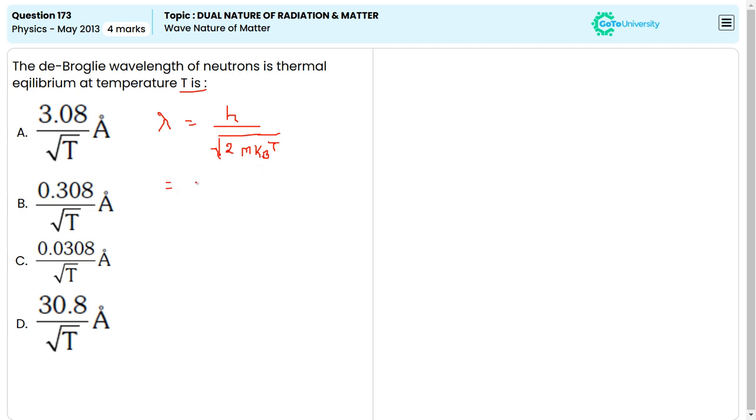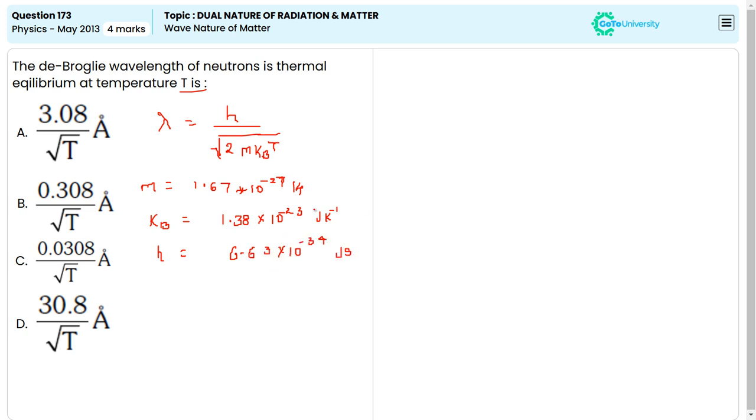equal to 1.67 into 10 to the power of minus 27, and kB is also a constant value, that value is 1.38 into 10 to the power of minus 23 joules per Kelvin. That is what we call the Boltzmann constant. And h is equal to 6.63 into 10 to the power of minus 34 joule second.